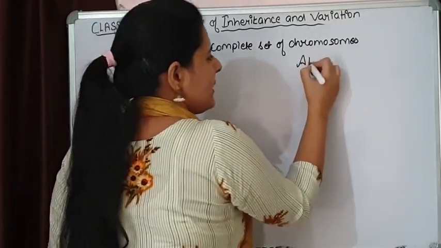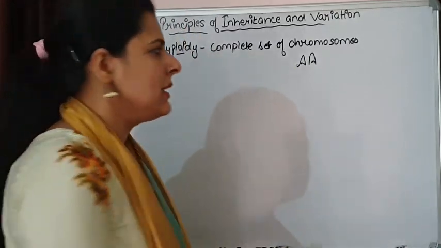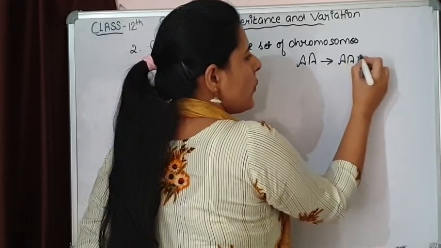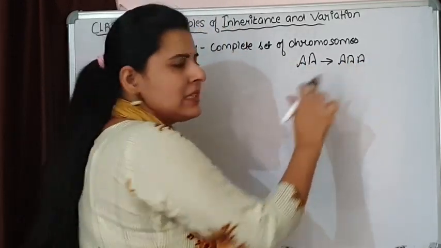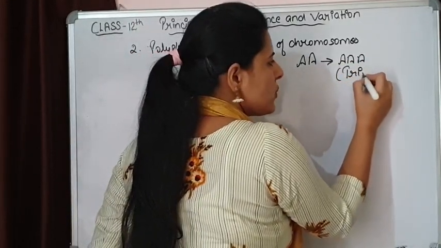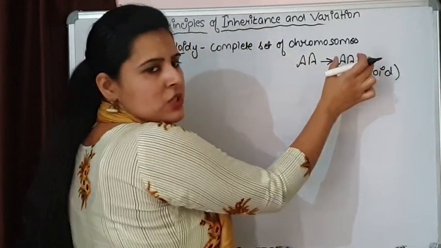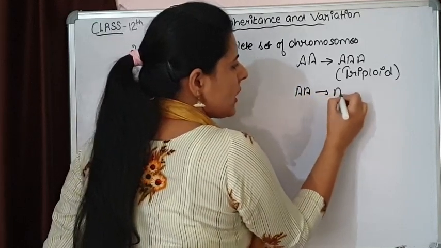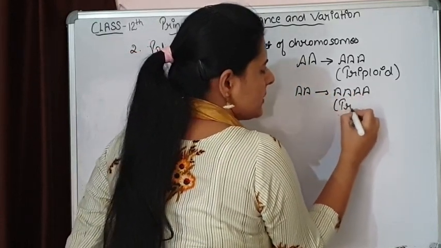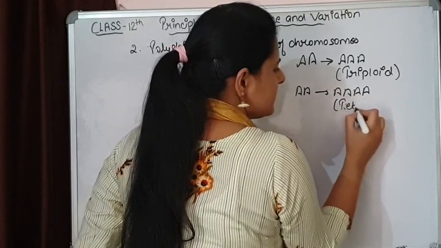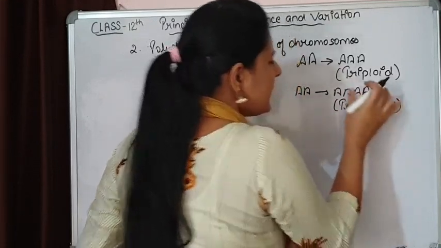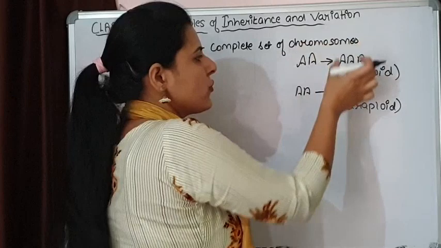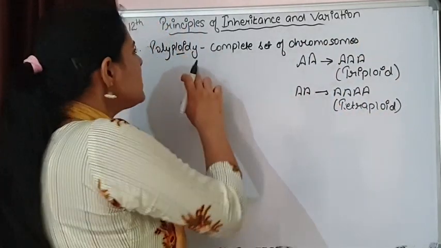Suppose in an organism, it mostly takes place in plants, this was the genotype. Then what is going to happen? It can be a situation when an extra chromosomal set is present. So we are going to get a triploid situation. This is a triploid situation. This is a diploid situation. Or it can also convert into a tetraploid situation. This is a tetraploid condition. So here the chromosome numbers are increasing, but the whole set of chromosomes is increasing, and that is polyploidy.